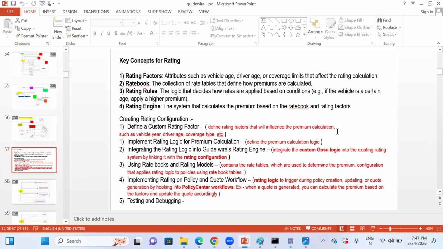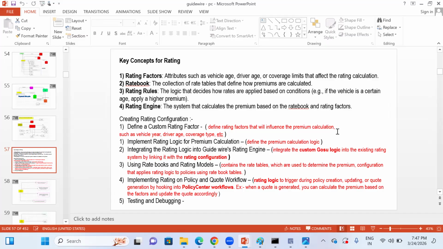These rating rules are majorly applied even when we are writing the underwriting rules also. That's the reason why you will be seeing the rating concept only in Policy Center, because you have to calculate the premium for the new policies or existing policies when they come for a renewal. Rating rules can be written in the underwriting rules also. So that is called rating.